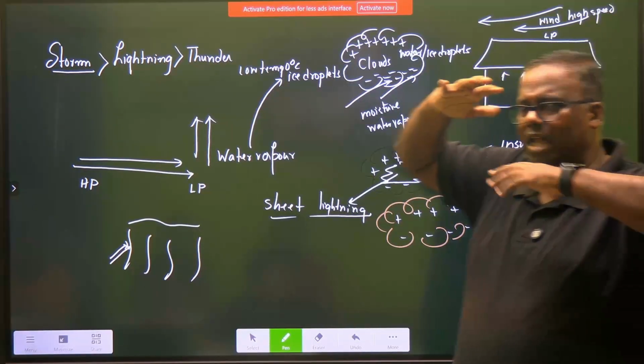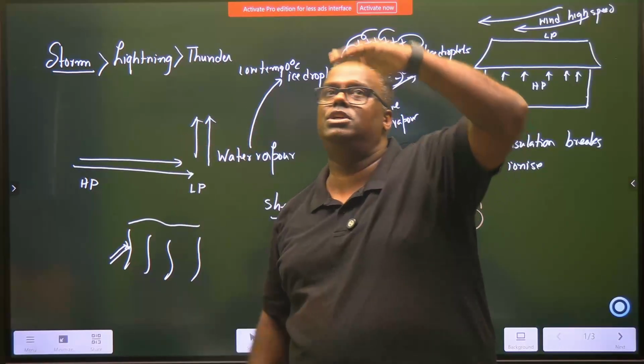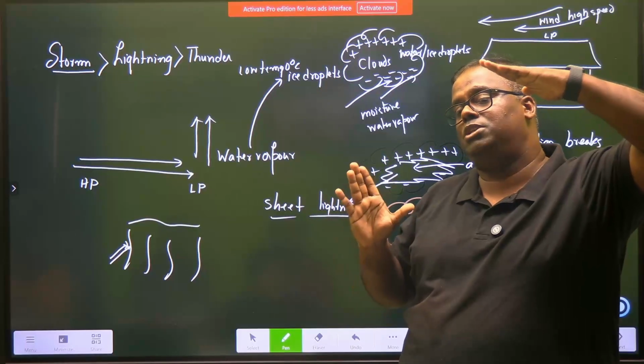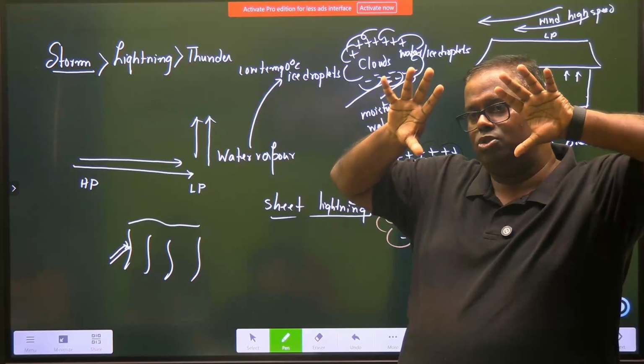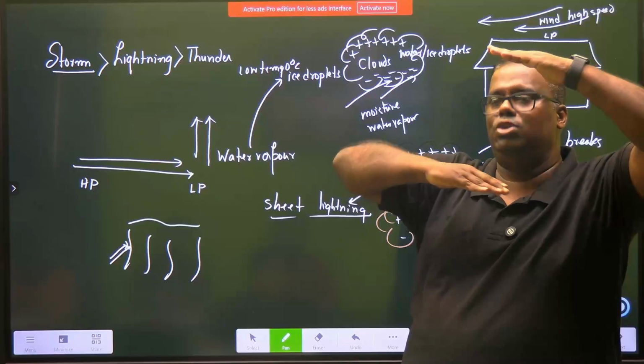So, it is not one cloud; there will be clouds with layers between them, a lot of layers. The top layer is always positive and the bottom layer is negative. When the charge becomes very high, the air in between them, which acts as a sort of insulation, breaks down due to the high charges. Charges want to meet each other.